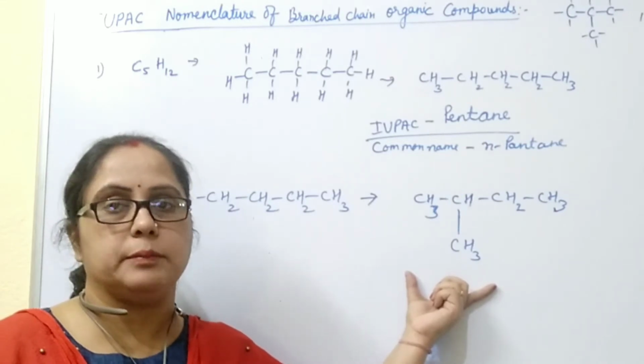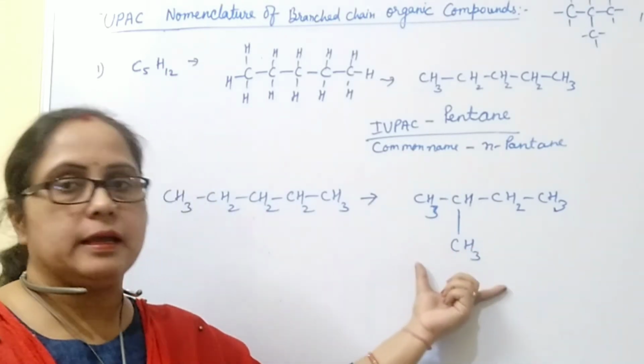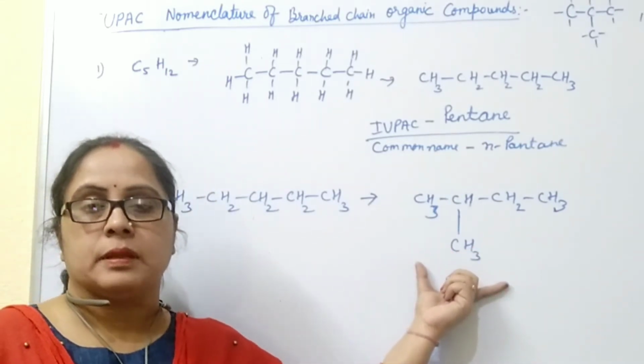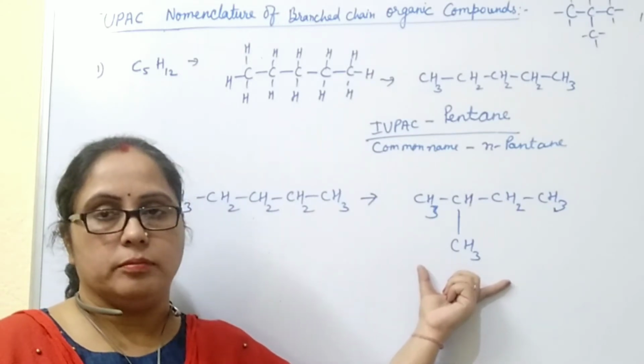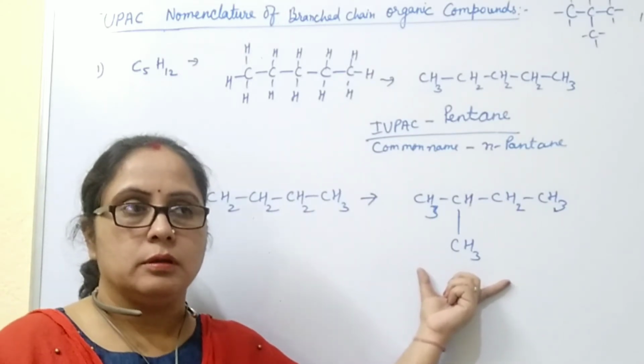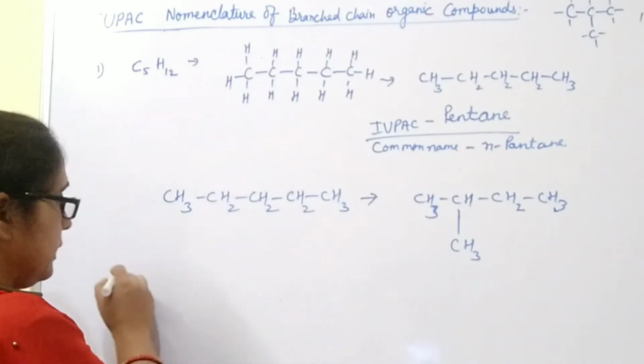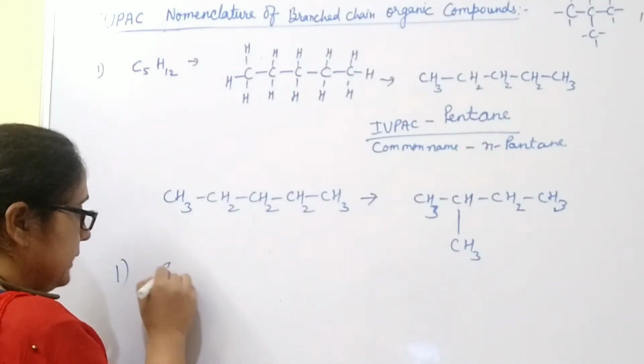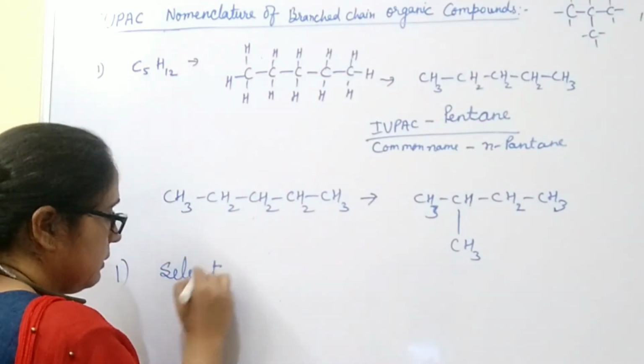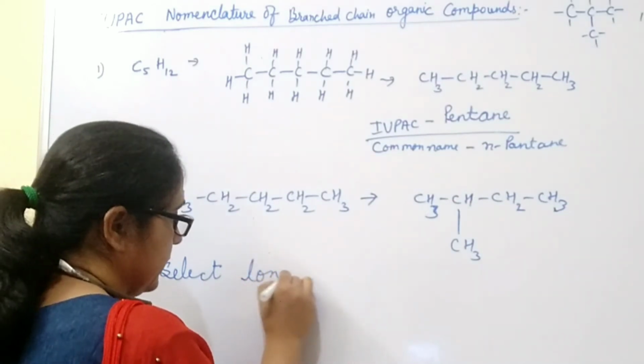And how are we naming this compound? We are naming this compound by using the IUPAC rules. In the IUPAC rules, first we will select the longest carbon chain.